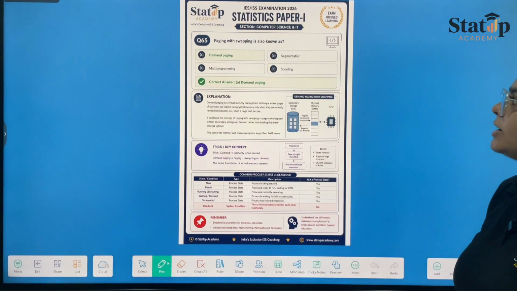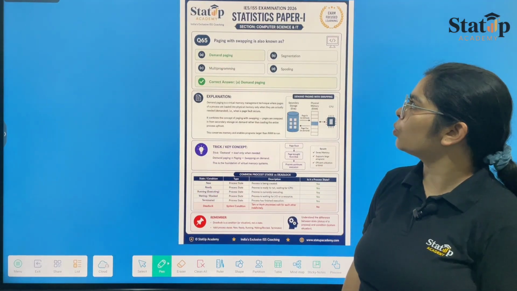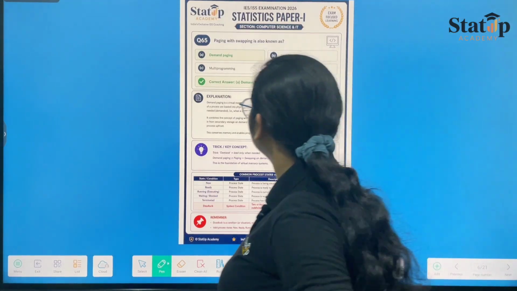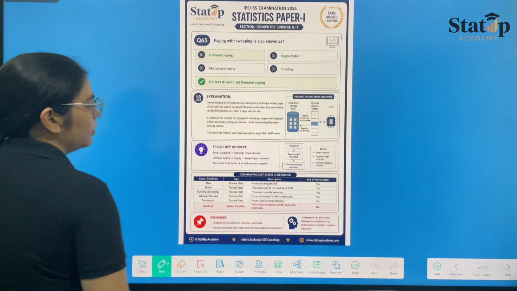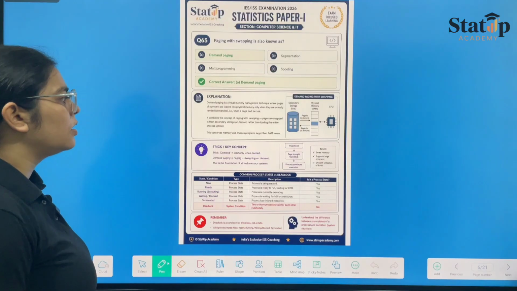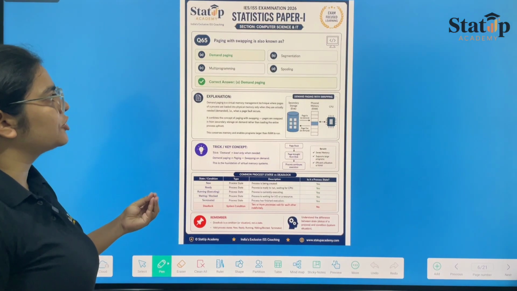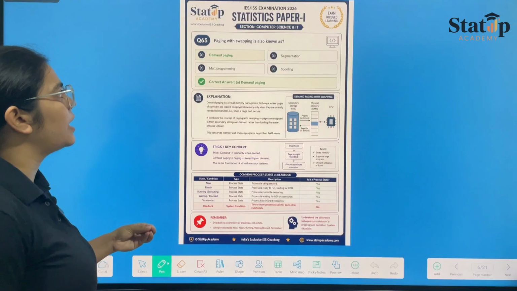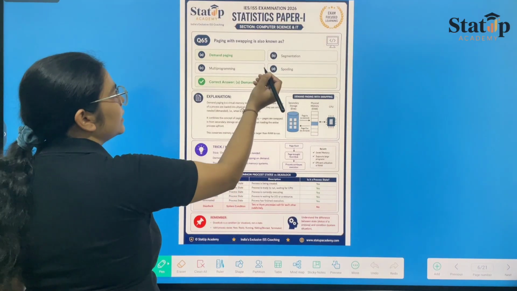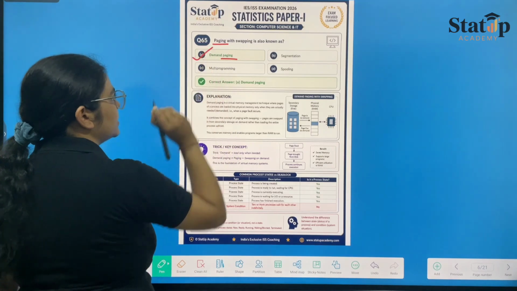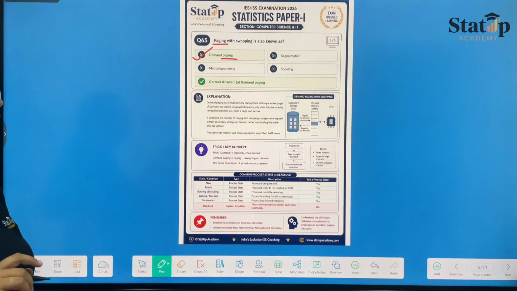Now moving towards question number 65, paging with swapping is also known as. Now paging and swapping are also known as. First of all, from the question itself, if you don't even know the answer, the only thing that matches with paging here is demand paging. So option number A is the correct answer, which is demand paging. Now what is paging and what is swapping or demand?